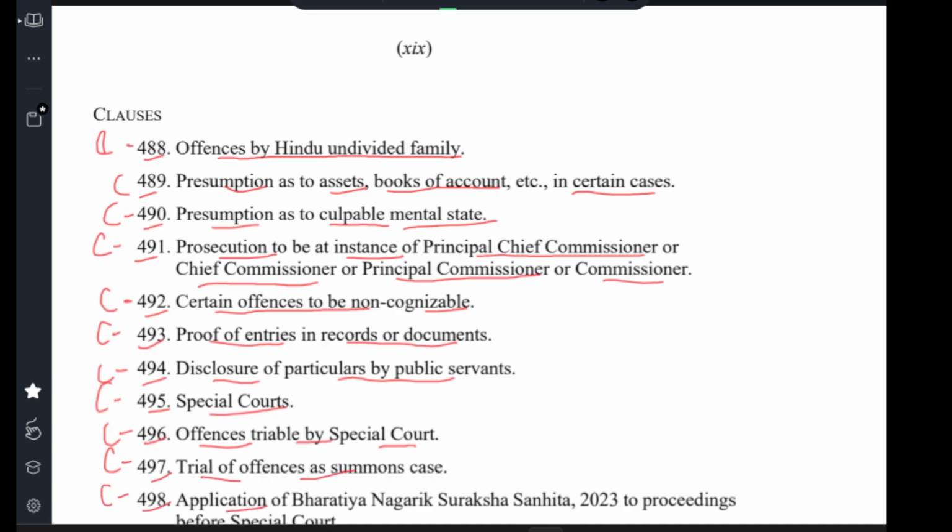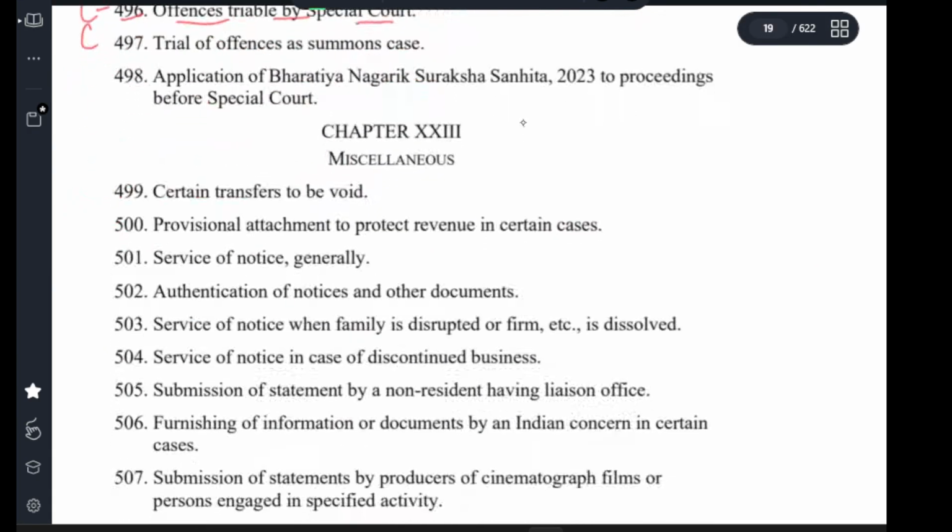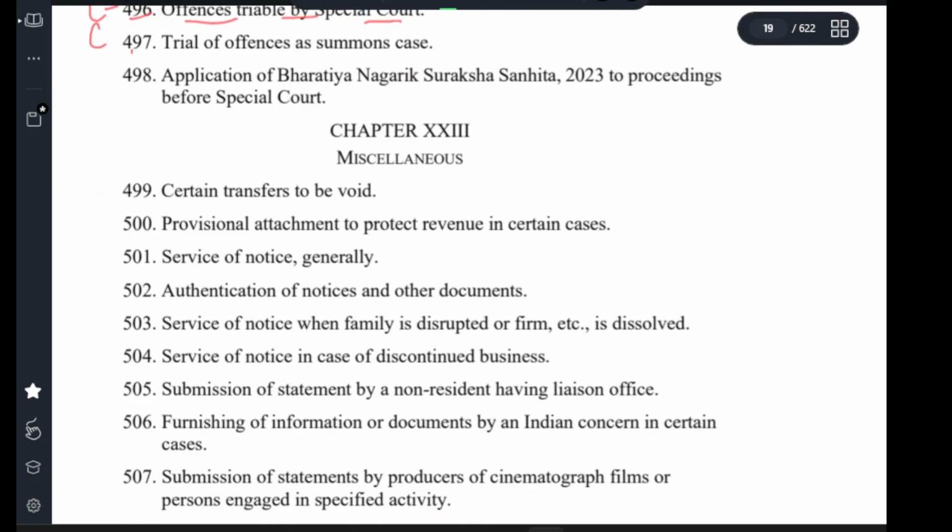Clause 498 application of Bharatiya Nagarik Suraksha Sanhita 2023 to proceedings before special courts. Chapter 23 miscellaneous.